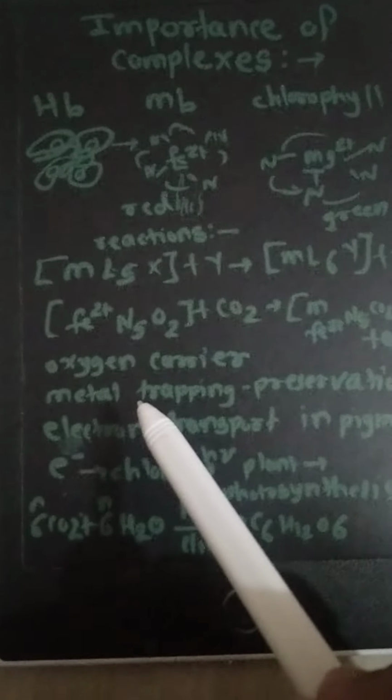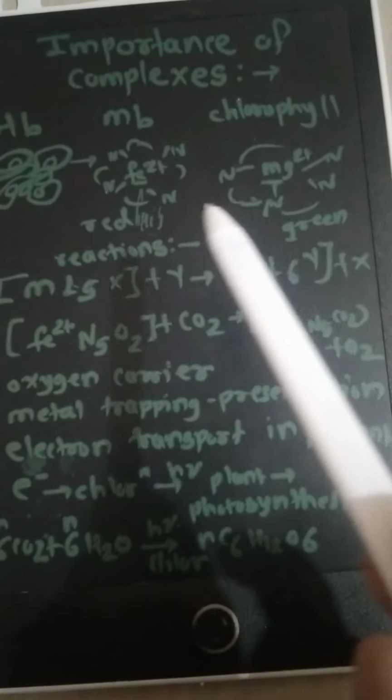So what is the importance of these biological complexes? Oxygen carrier in the blood pigment, metal trapping, preservation in food materials, and electron transport in the pigments of plant or animal cells. For example, chlorophyll traps light and transfers the electron into the plant. It is required for photosynthesis.